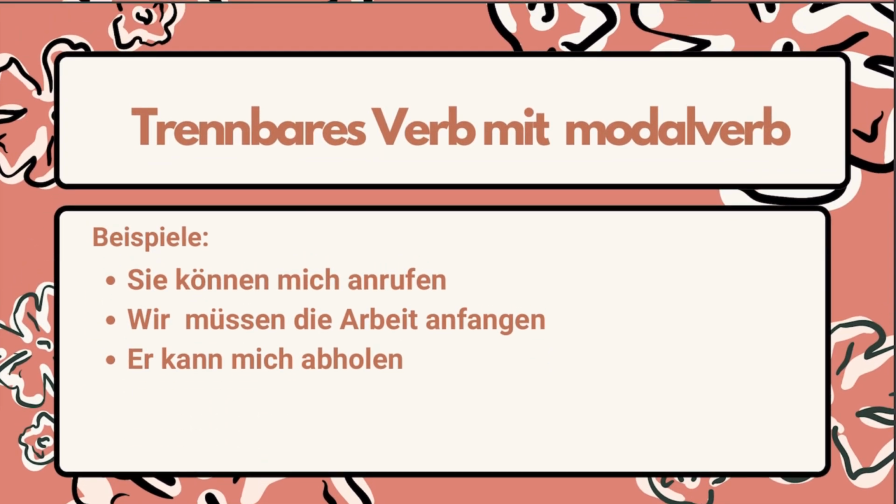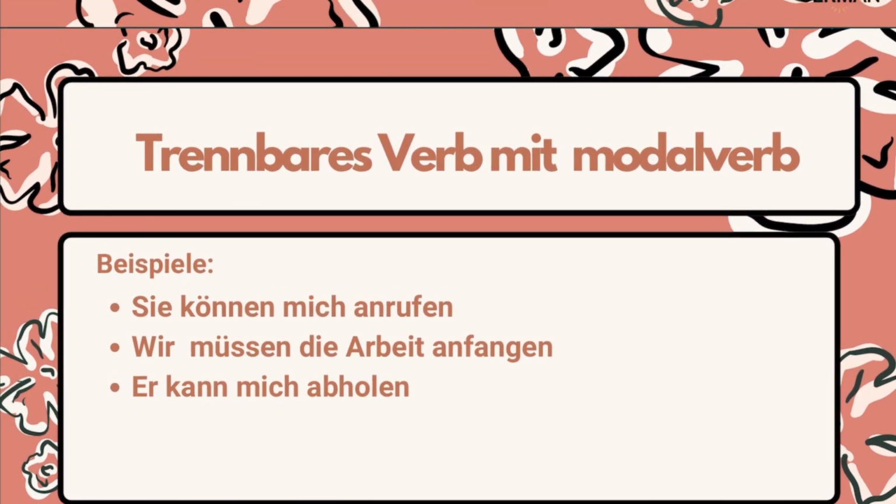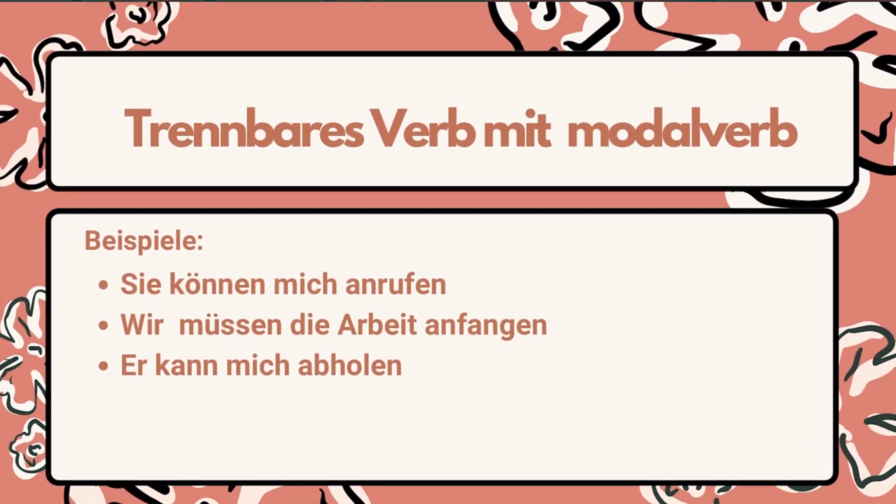Now, how does it work when we are using a trennbare verb with a modal verb? We know that whenever you are using a modal verb, the modal verb will be in the second place. So then, do we have to separate the separable verb or not? Let us see some examples. When you are using the modal verb in the second place, you should not separate the separable verb. The separable verb will be separated when you conjugate the verb and place it in the second place. Not all the time.